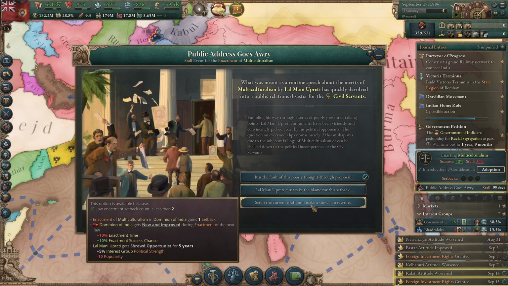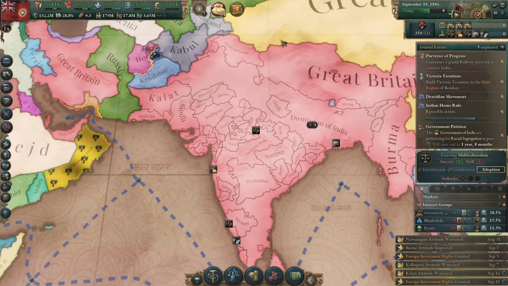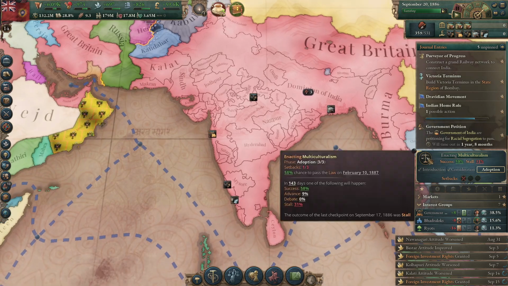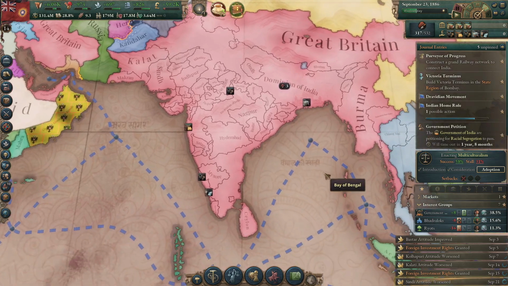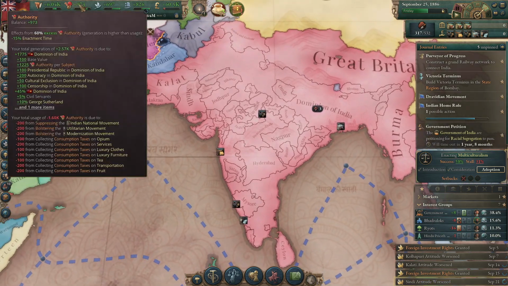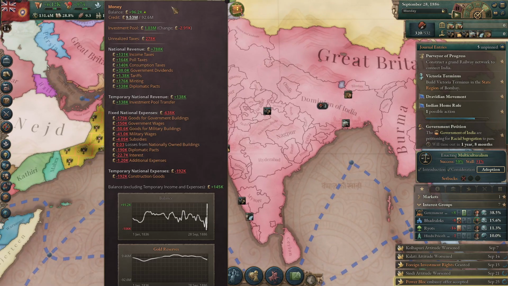He gets slightly stronger, but reduced popularity. So, speed is of the essence here. So I'm going to go with the third one. This is going to give me one setback, but it's going to get us up to 58%. And it's going to drop our stall chance. He says the next tick is going to be in the middle of February. Gosh, this is going to take forever. I've got a lot of authority reducing my enactment time, but it's just not enough.